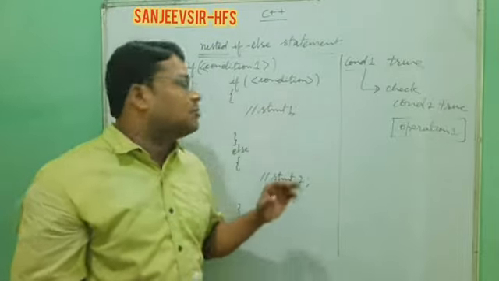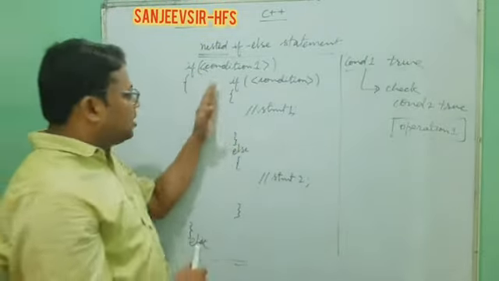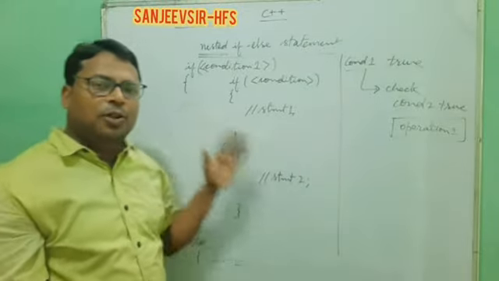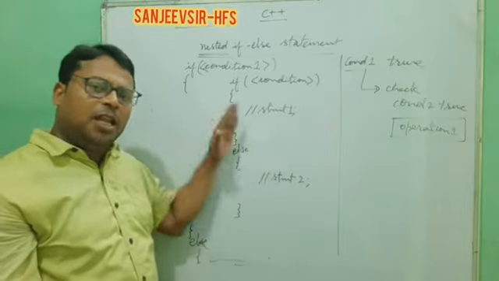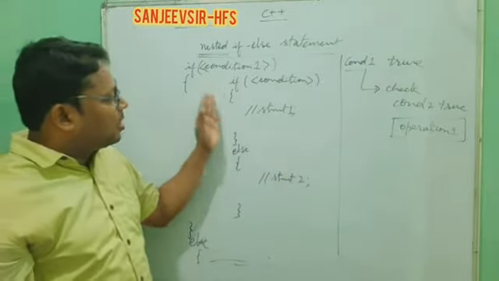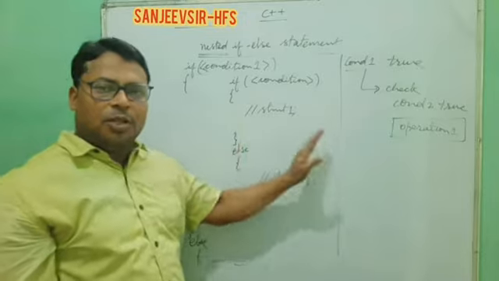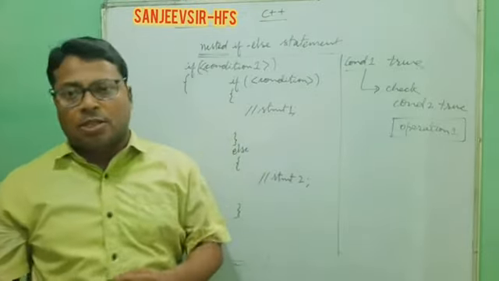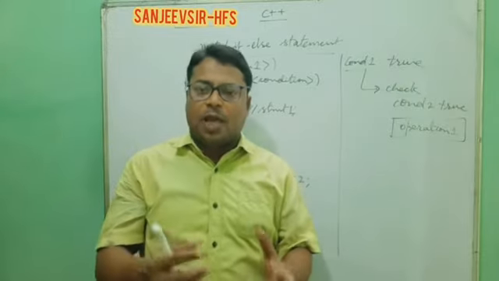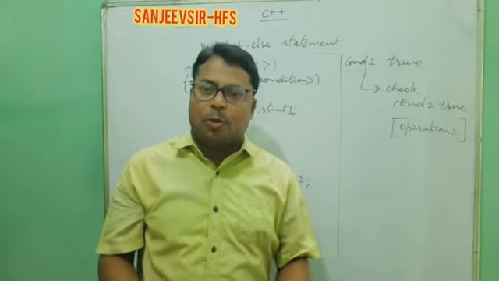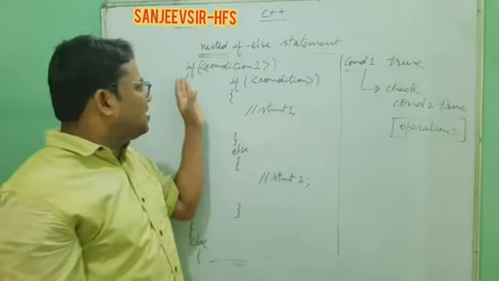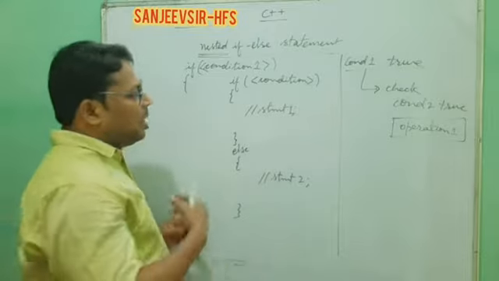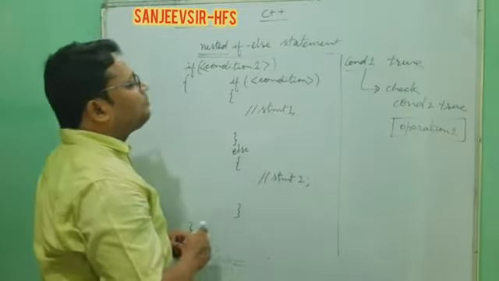And one more thing, we have done this only one time, no? One if-else inside another if-else. But in a computer you can do nesting of this form at any level. That means one inside another, another inside another. Like this we can put 3 or 4 levels inside, but it depends on the logic we are going to use. If we have a problem that needs it, then we can do it. There is no problem for the computer. The difficulty is in the implementation by the programmer who is writing the program.